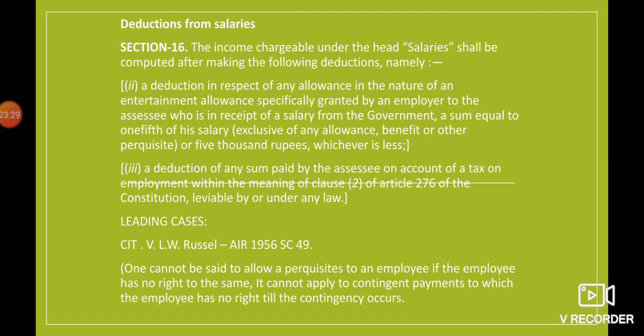In this case also, it was held by the appellate court that this 3,334 rupees is not taxable as perquisites in the hands of the employee and will not be included. The reason was that the employee had already left the job before the completion of that specific age. So in this case, I would like to read some of the important points.